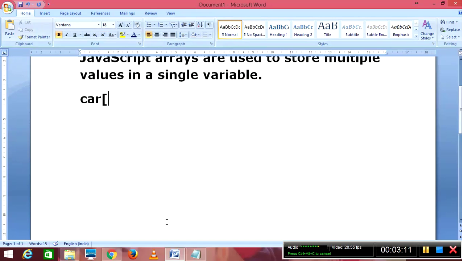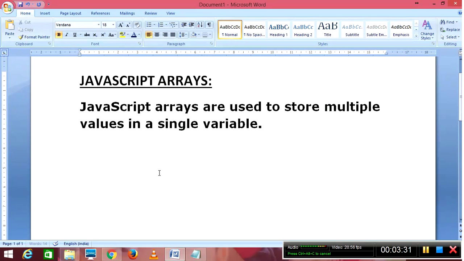To overcome this type of variable storing, I can define a single variable as an array. In that array, I can give all the names of cars. There can be a big number of elements stored, I think more than some crores, some billions of elements, in this array. I think you got a clear idea about the definition of an array. An array will store multiple different values in a single variable. And we will see a small program so that we get a clear idea how to define an array inside JavaScript.